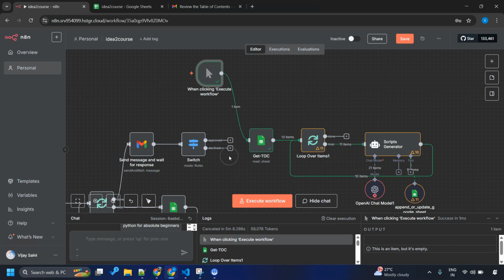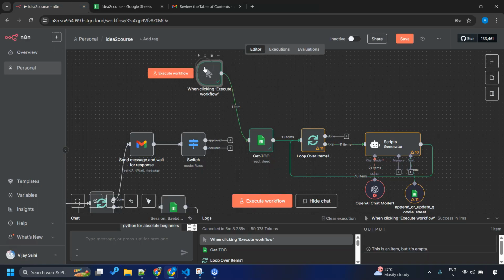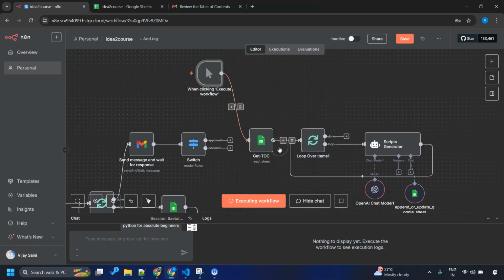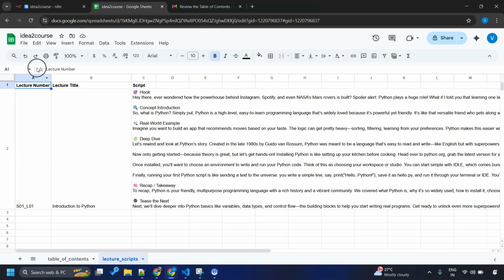In the interest of time, I'm using the table of contents that was already created, and I just want to go ahead with it. Okay, so execute workflow. It will read the table of contents and loop over this. Let's see if the scripts are generated correctly this time. Okay, introduction to Python is correctly created.